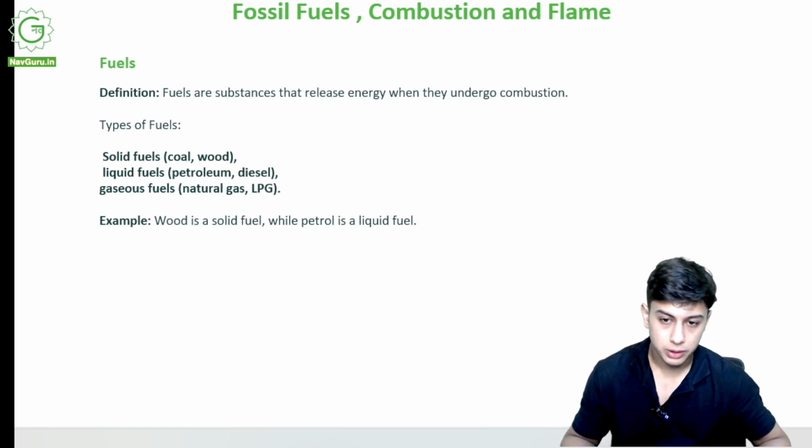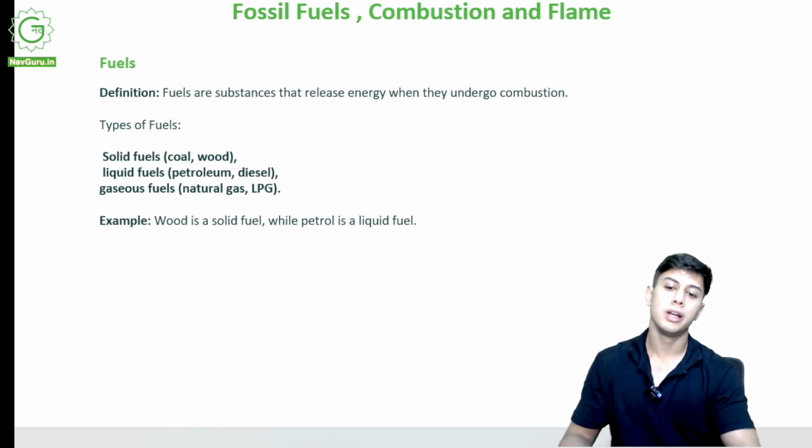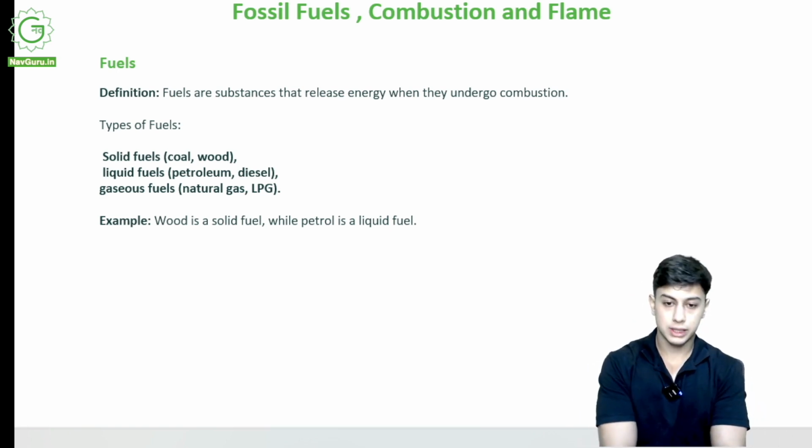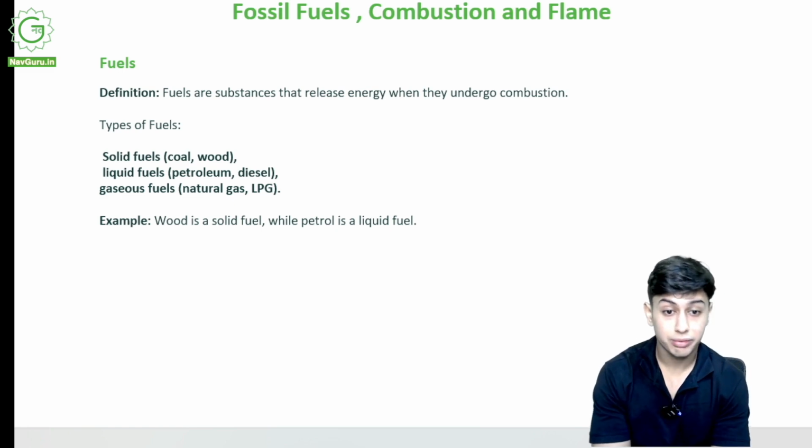Fuels. Now what are fuels? Fuels are substances that release energy when they undergo combustion. Of course, if I burn something carbon and I give it oxygen and heat, it will give me light, it will give me more heat. So this is a fuel.